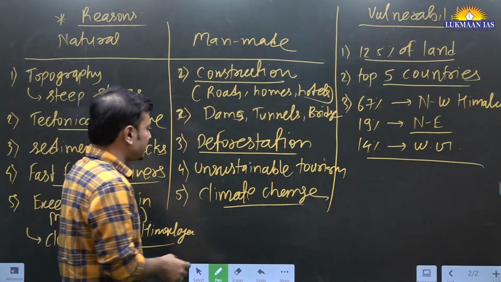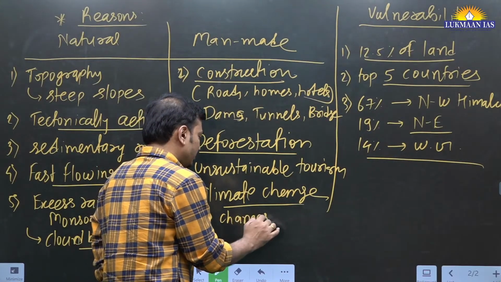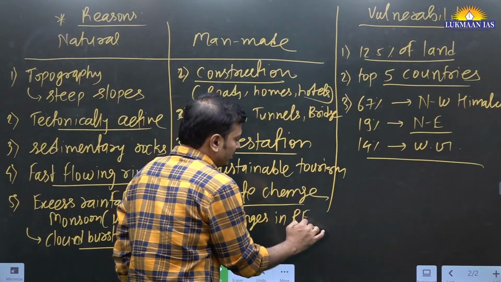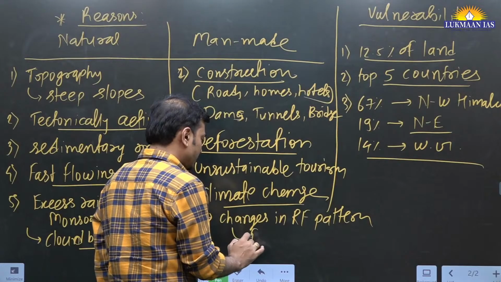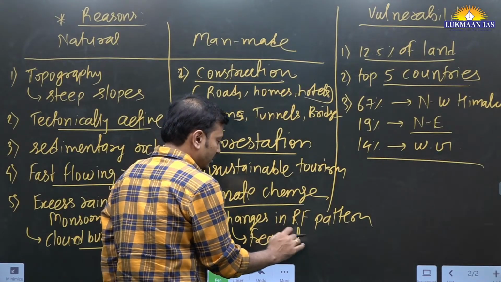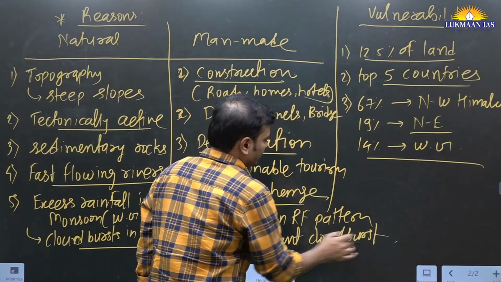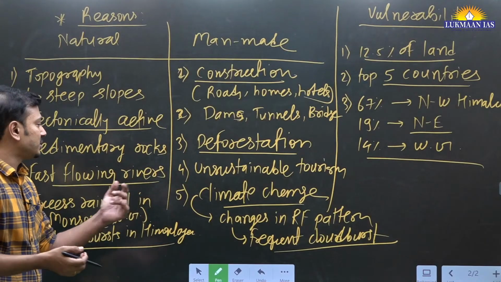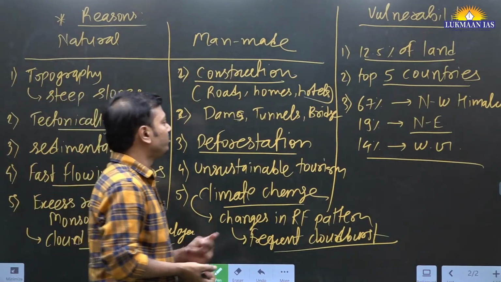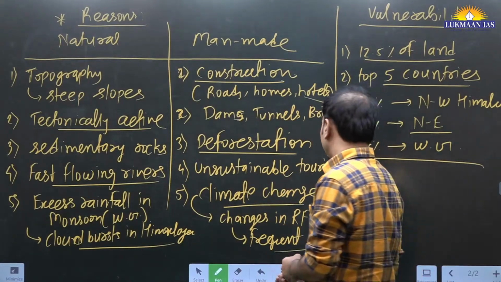And because of climate change, what is happening? Changes in rainfall pattern. So frequent cloud bursts. You mentioned that here. Frequency of cloud burst is increasing, so that is making it more vulnerable. Fine. So major points you can mention like this. Okay, fine. Now let's talk about the next aspect.